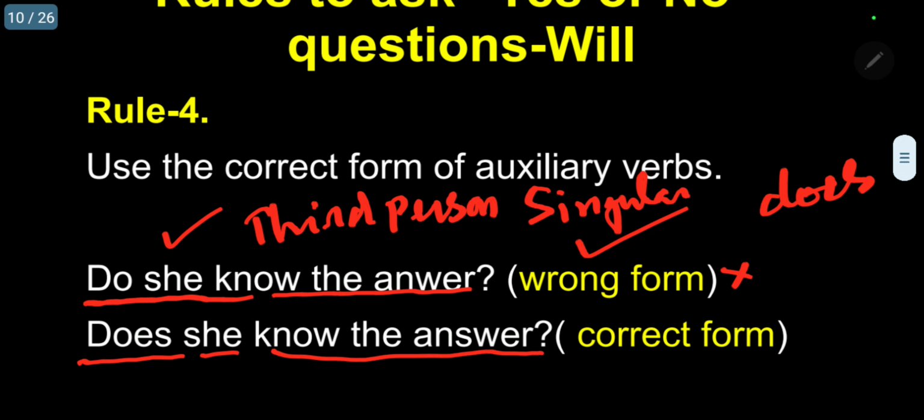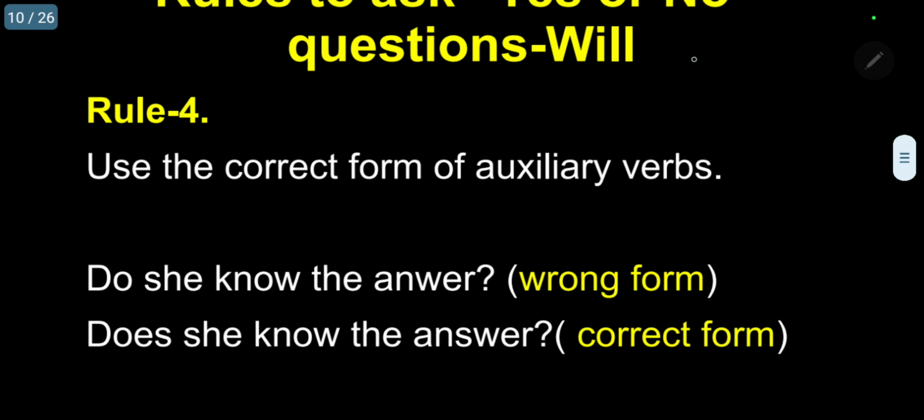அவள் பதிலை அறிந்து கொண்டிருக்கிறாளா? So this is the using of the correct form of auxiliary verb. Suppose instead of she, if I am using you, now this is correct. Do you know the answer? Is correct. But does you is not correct. Because you is second person singular and plural, we always use a plural verb. Please go back to our verbs. We have discussed all. So, next one.